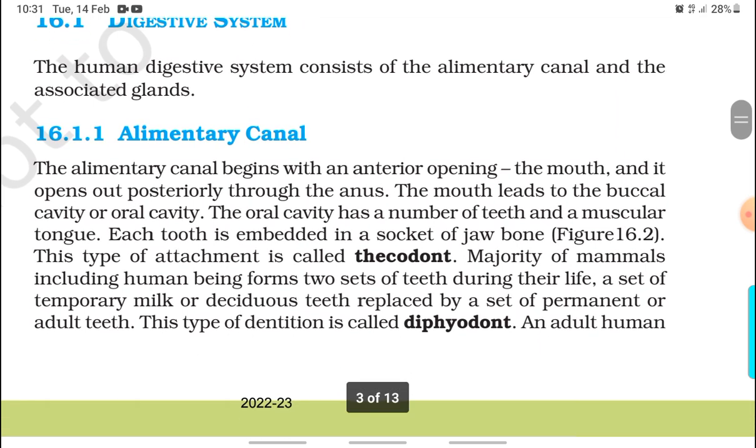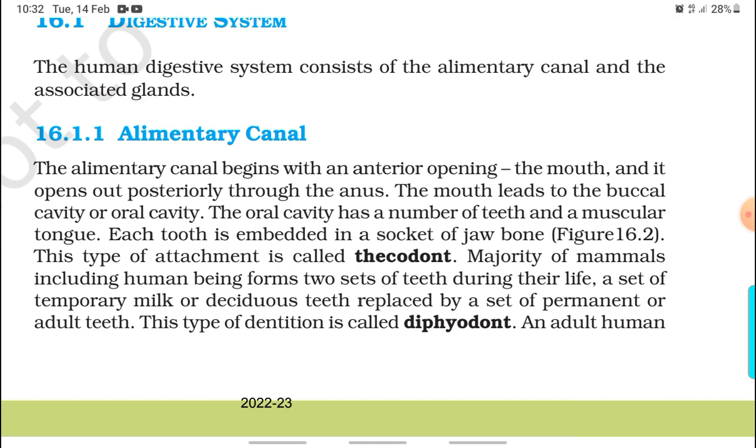Digestive system. The human digestive system consists of the alimentary canal and associated glands. Alimentary canal. The alimentary canal begins with an anterior opening, the mouth, and it opens out posteriorly through the anus. The mouth leads to the buccal cavity or oral cavity. The oral cavity has a number of teeth and a muscular tongue. Each tooth is embedded in a socket of jawbone. This type of attachment is called thecodont.